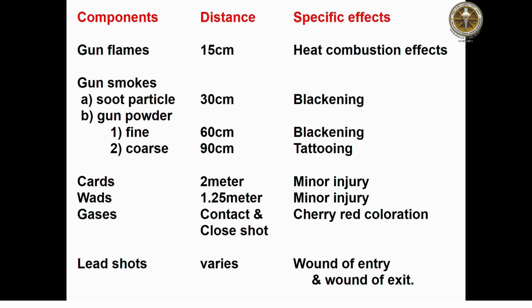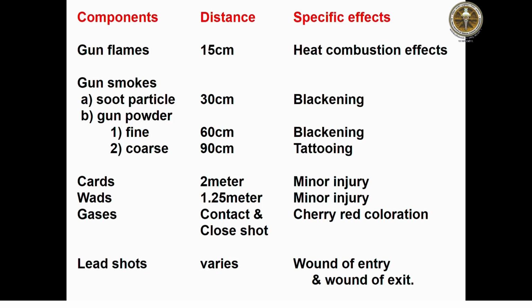Distance is also the same as before, but it is observed that the cards can move up to 2 meters, the wads can move up to 1.25 meters, the gunpowder can move up to 90 centimeters, and the gun flame comes to 15 centimeters.